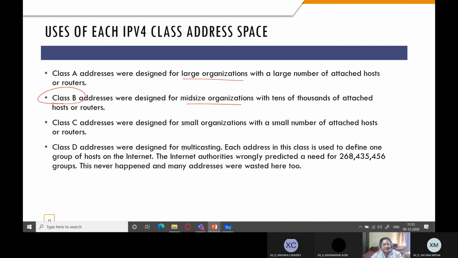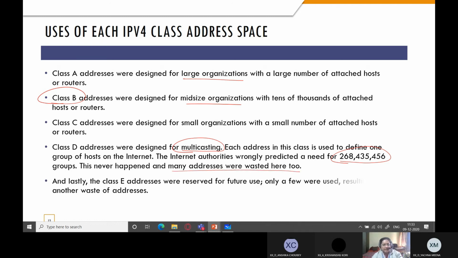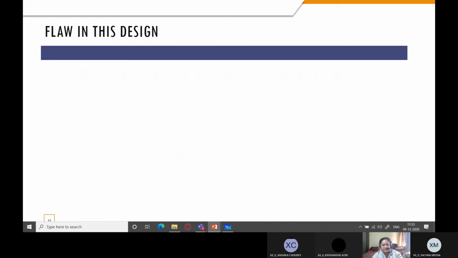Class D addresses were designed for multicasting. We'll see what is multicasting in a short while. Each address in this class is used to define one group of hosts on the internet. The internet authorities wrongly predicted a need for these many groups. This never happened and many addresses were wasted here. And lastly, class E addresses were reserved for future use. Only a few were used. Another waste of addresses. So these addresses couldn't be used anywhere else because already these classes were fixed.